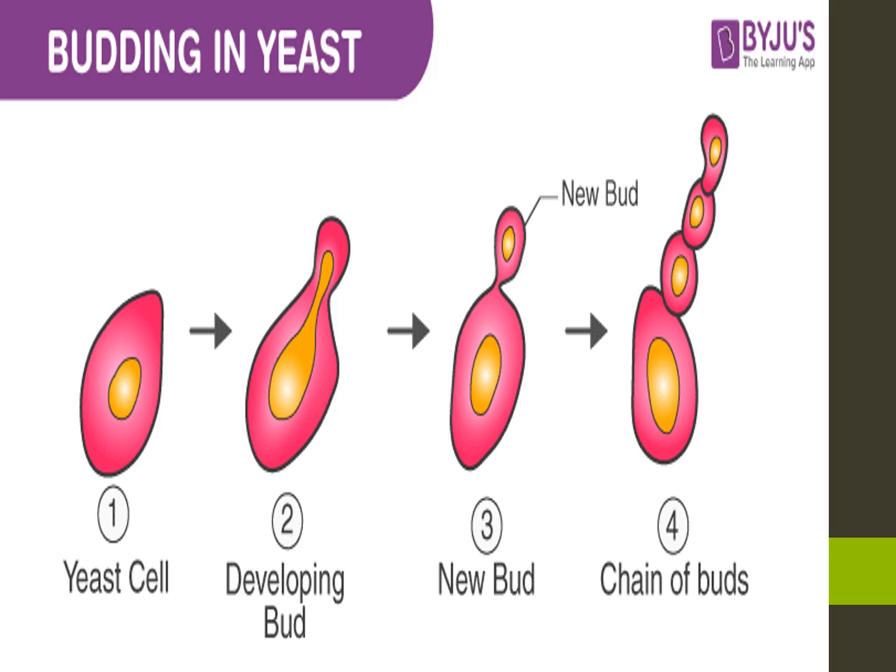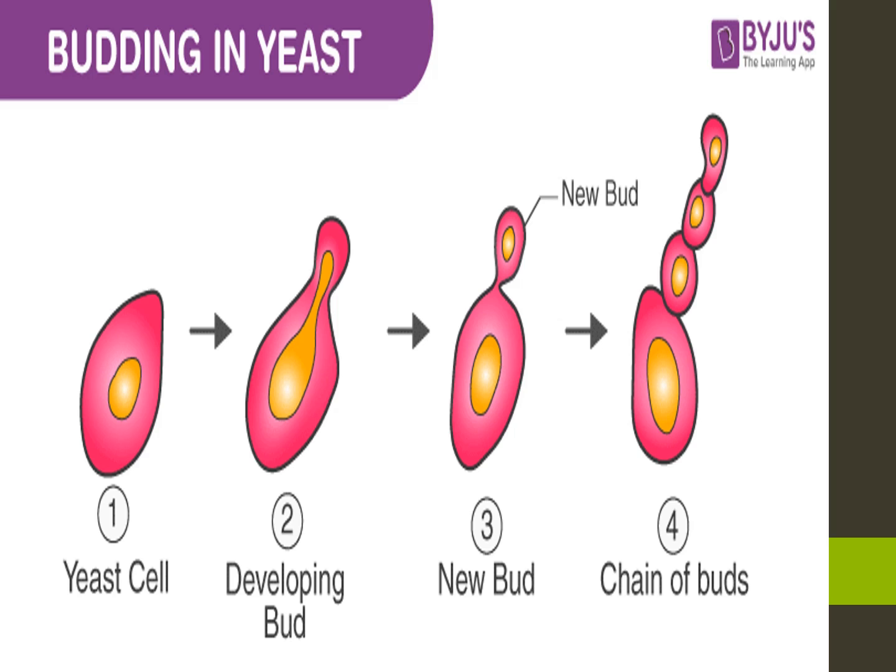What is budding? The bud arising from the parent body is called budding. Example, yeast. Everybody see the picture.